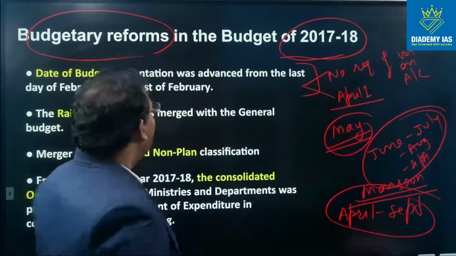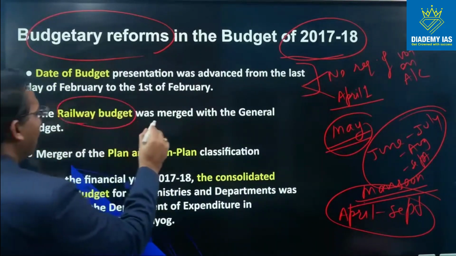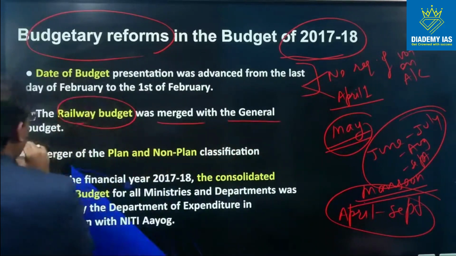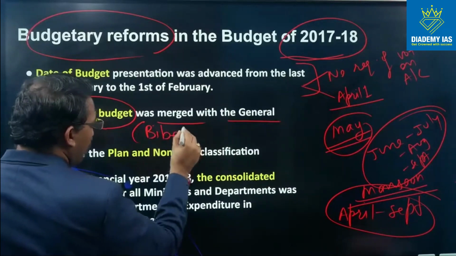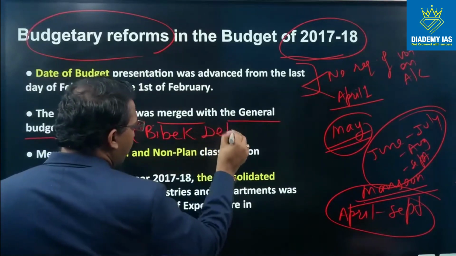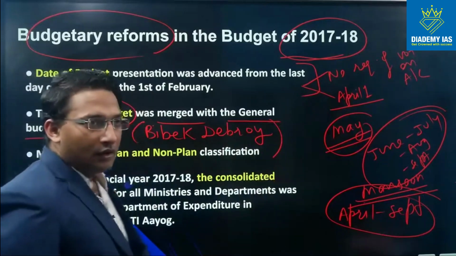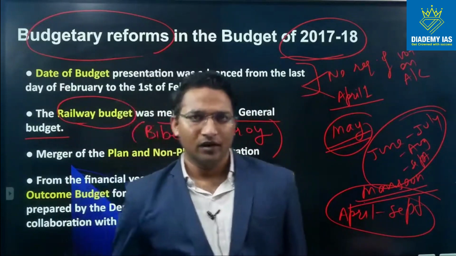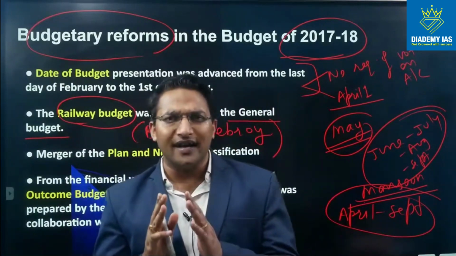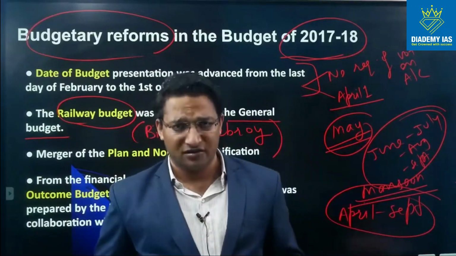Right? Next reform was the railway budget was merged with the general budget. This was done as per the recommendation of the Bibek Debroy committee. The Bibek Debroy committee was constituted by the government for the railway reforms. Why was the railway budget merged with the general budget? Before this, we need to understand why at all the railway budget was separate from the general budget.